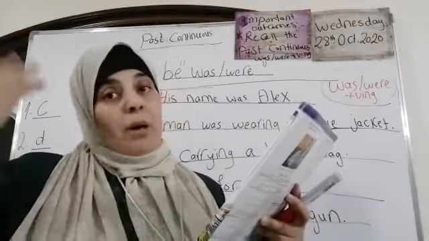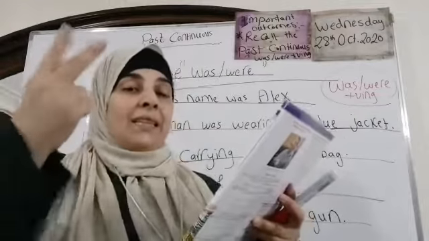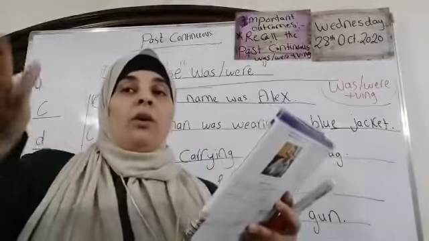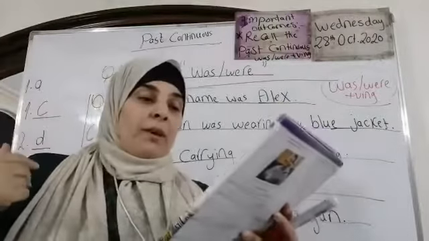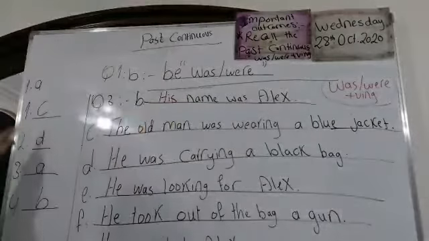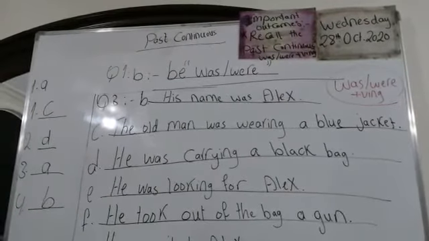We have 2 actions, which is B, 2 completed actions in the past that happened one after the other. We took this with the simple past. Now, 1C, 2D, we answered them, 3A and 4B. Now we're going to move to question 1B.